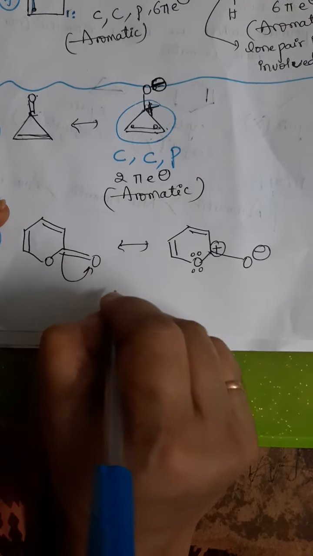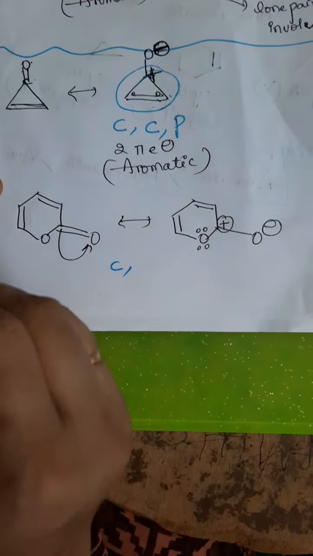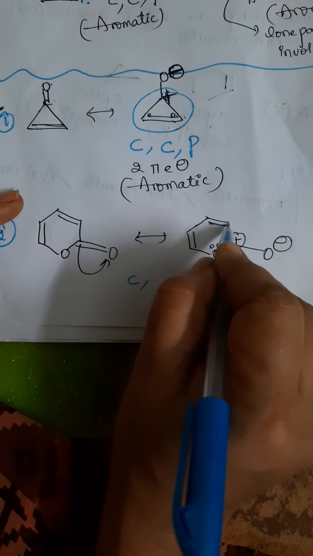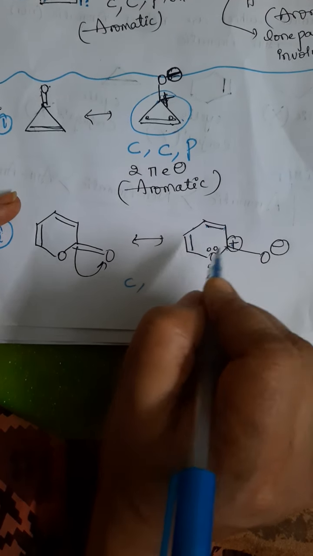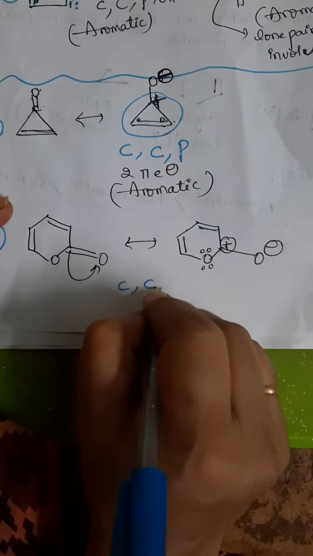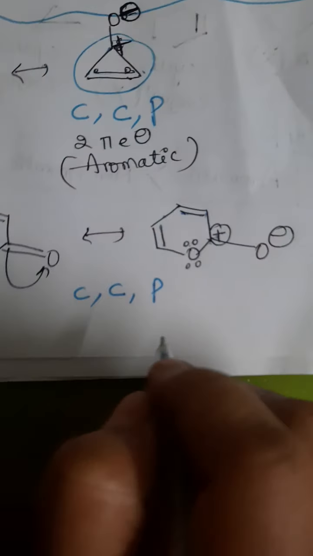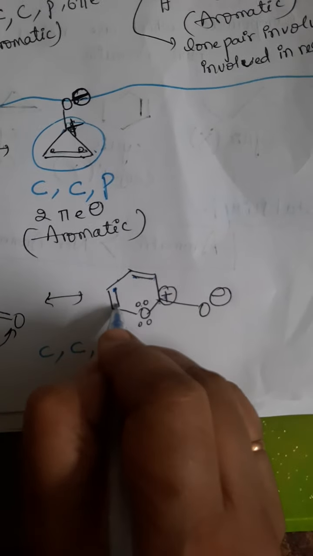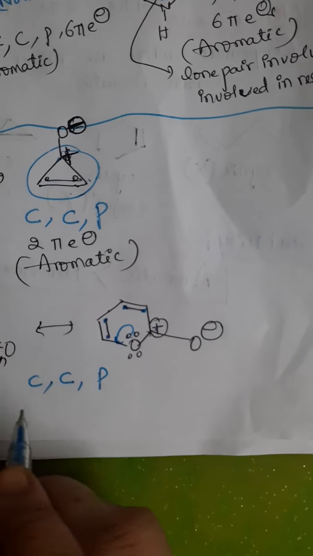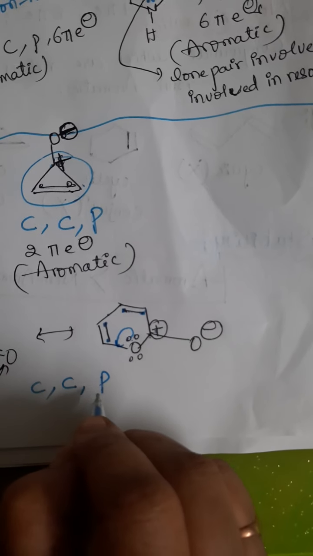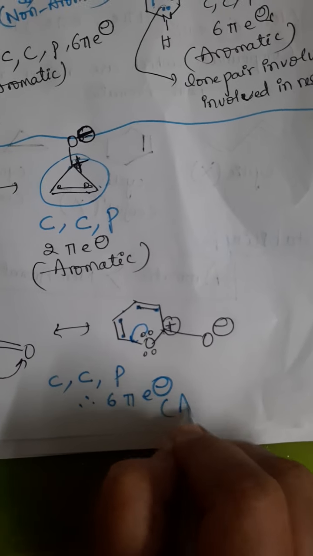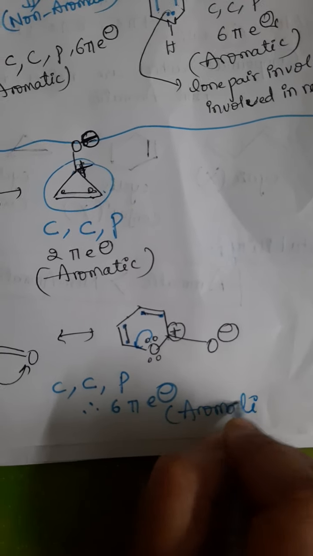Let us see. Is this a cyclic compound? Yes, it is a cyclic compound. The next one, pi bond is there, sigma bond is there, pi bond is there, sigma is there, positive charge is there. After that sigma is there, lone pair is there, sigma is there, pi. Yes, conjugation is there, planarity is there. How many pi bonded electrons are there, students? 1, 2, 3, 4. This lone pair is also involved in the resonance, so these lone pairs you also have to consider. Therefore, total 6 pi electrons are there. Therefore, it is an aromatic compound.